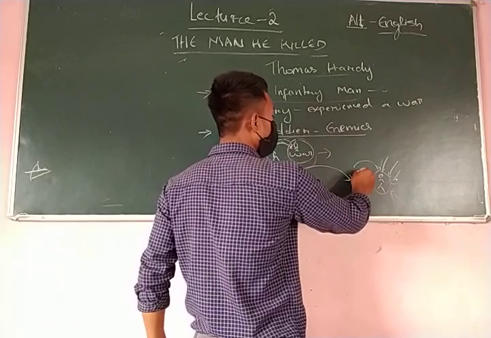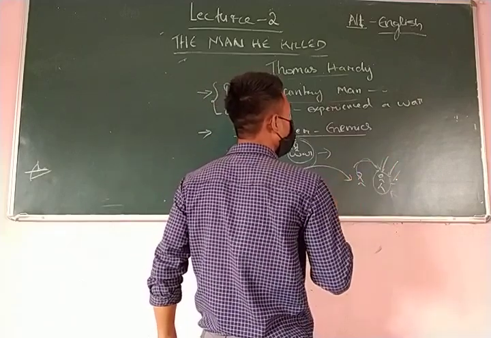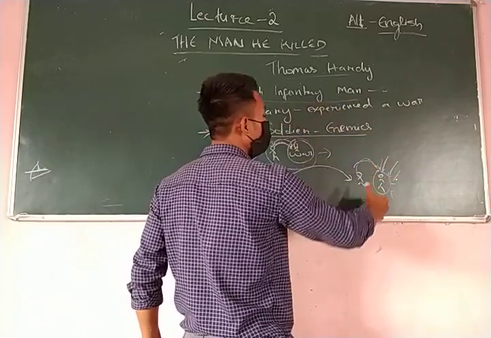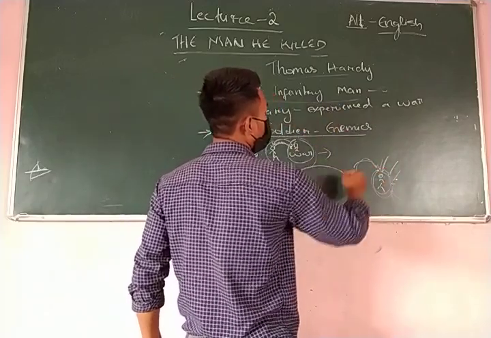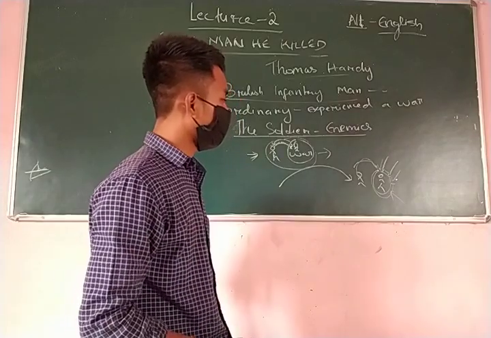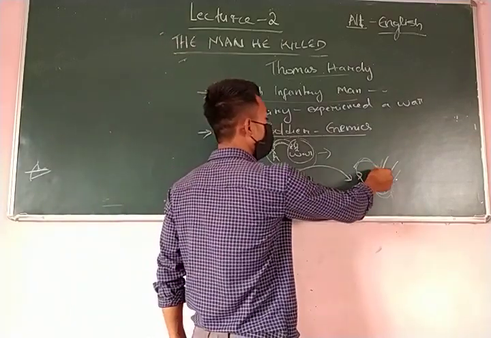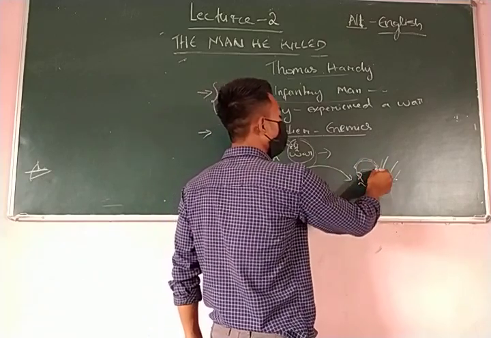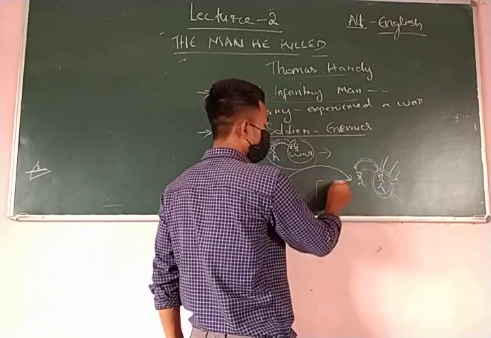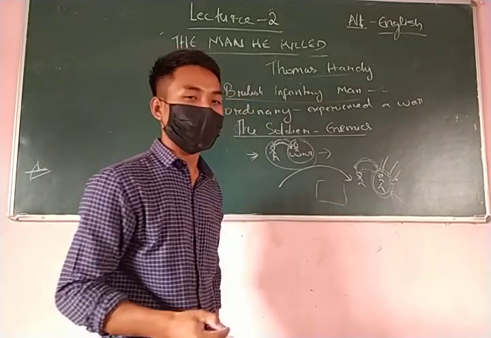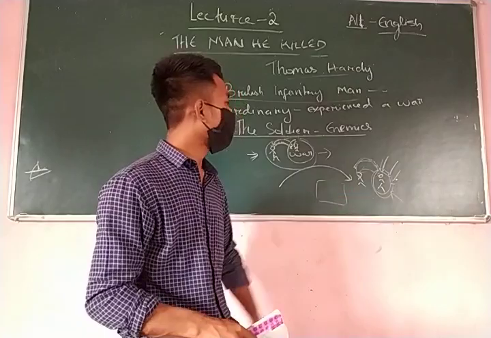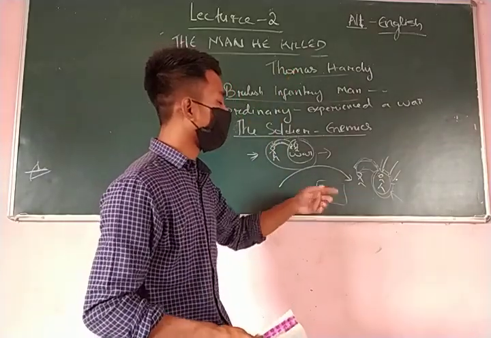That ordinary man, his enemy, is just like him in the world. If it was not a war, and if they were both sitting in a place together, they may become friends. They may be close. That is what Thomas Hardy is trying to explain in the poem.